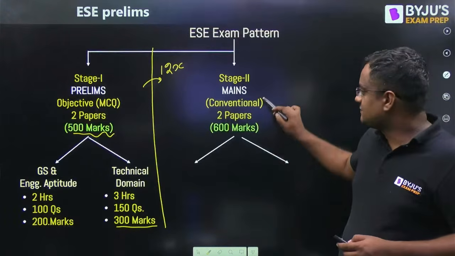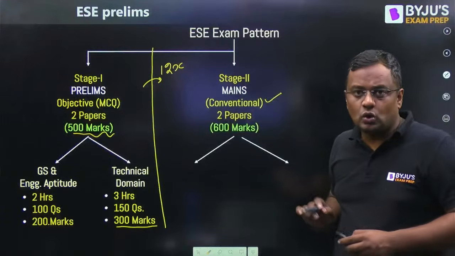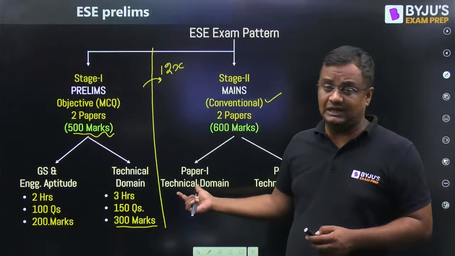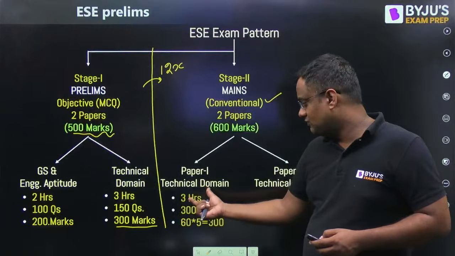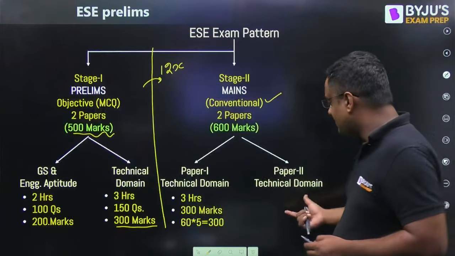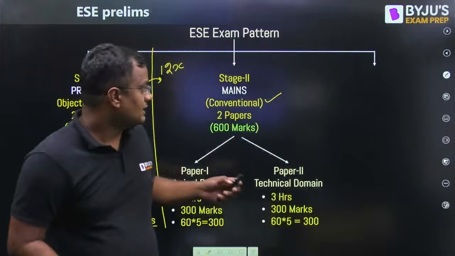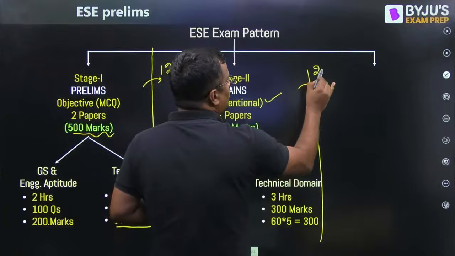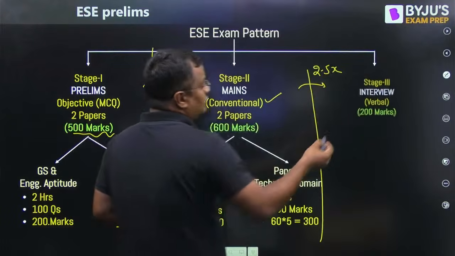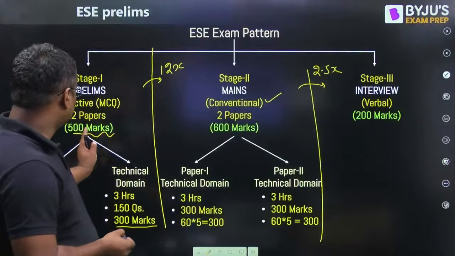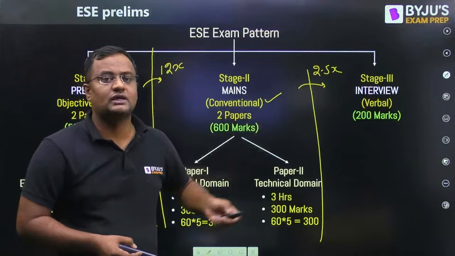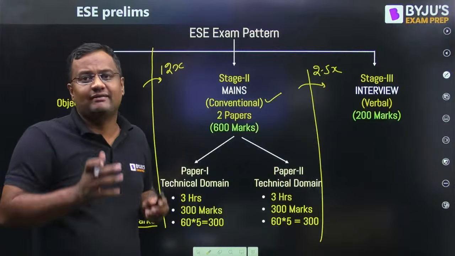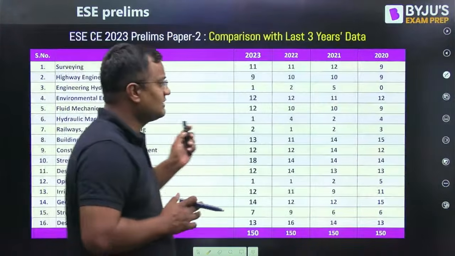Now, this is the mains exam, subjective, no negative marking here. Half of the subjects like SOM, structure, RCC, steel, building material, PCM are in paper 1, 300 marks, and 300 marks will be paper 2. For X number of seats, 12x are here, then 2.5x will go to the interview. Interview will be 200 marks. So, 500 plus 600 plus 200, out of 1300. Usually the cutoff goes around 750 to 800. So this is the engineering services pattern.